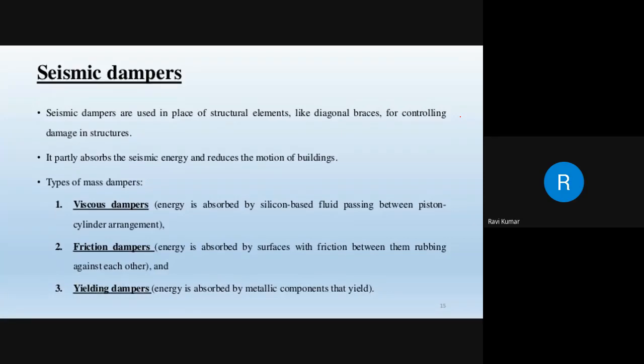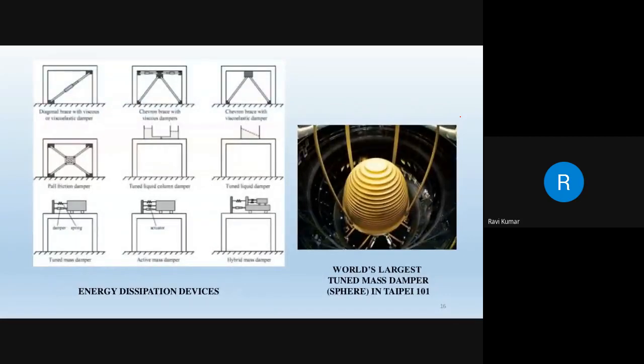When the energy is absorbed by silicon-based fluid, you call it viscous dampers. When the energy is absorbed by surfaces rubbing against each other with friction between them, we call it friction dampers. When the energy is absorbed by metallic components that yield, you call it yielding dampers. These are the pictorial representations of different energy dissipation devices.